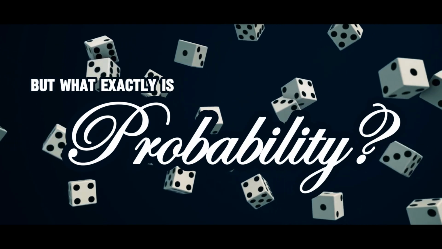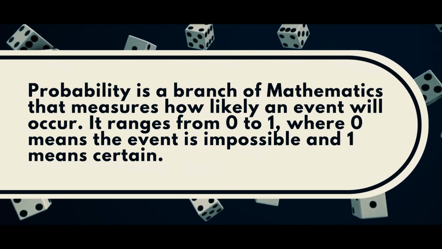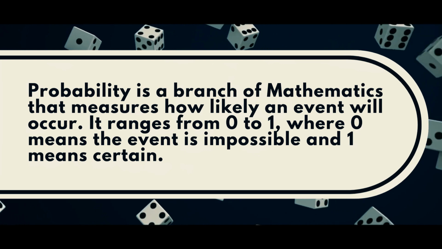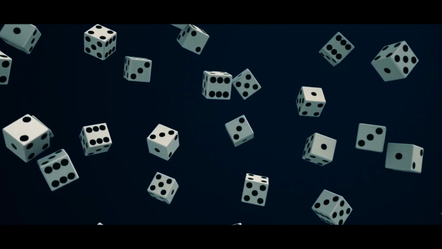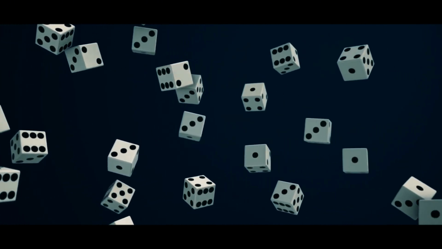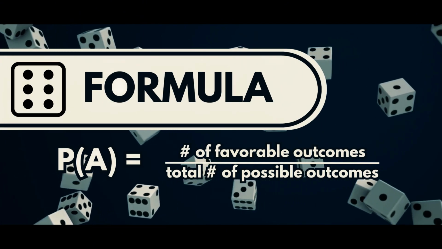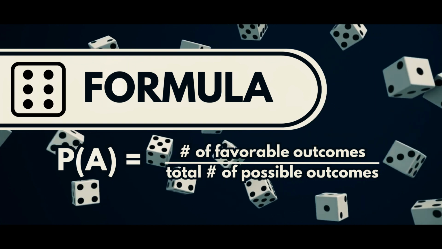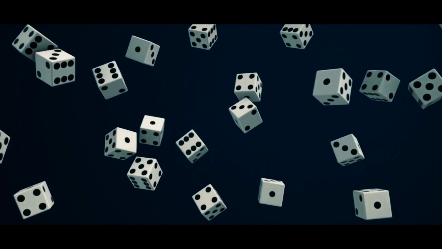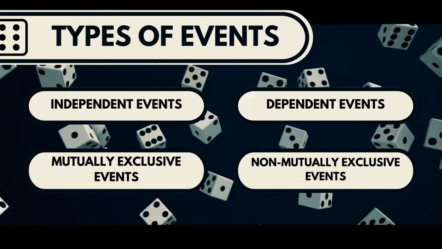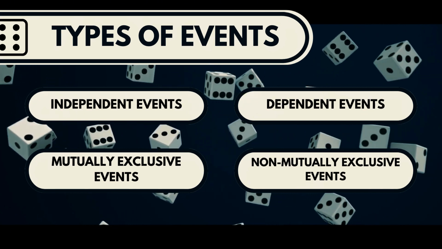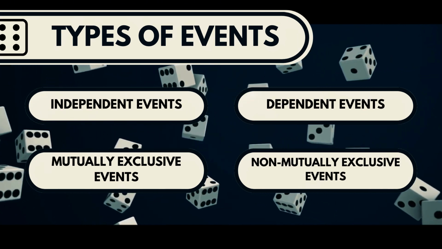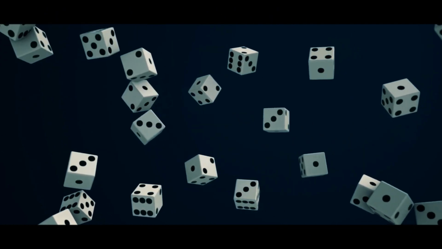But what exactly is probability? Probability is a branch of mathematics that measures how likely an event will occur. We can calculate this by using the formula: the probability of A is equal to the number of favorable outcomes divided by the total number of possible outcomes. There are various types of events in probability, such as independent, dependent, mutually exclusive, and non-mutually exclusive events.